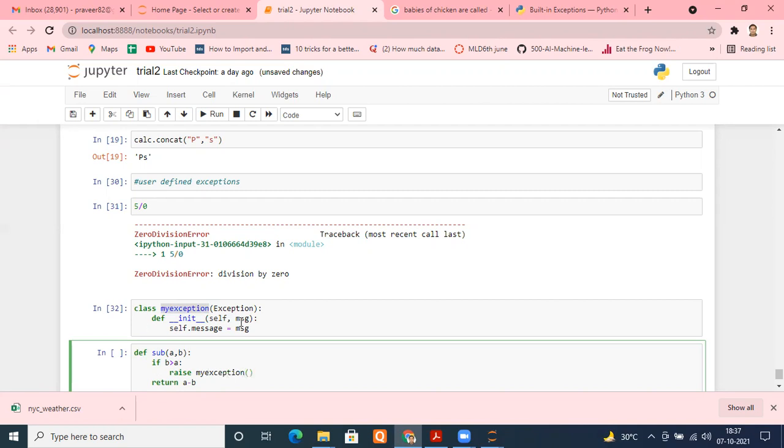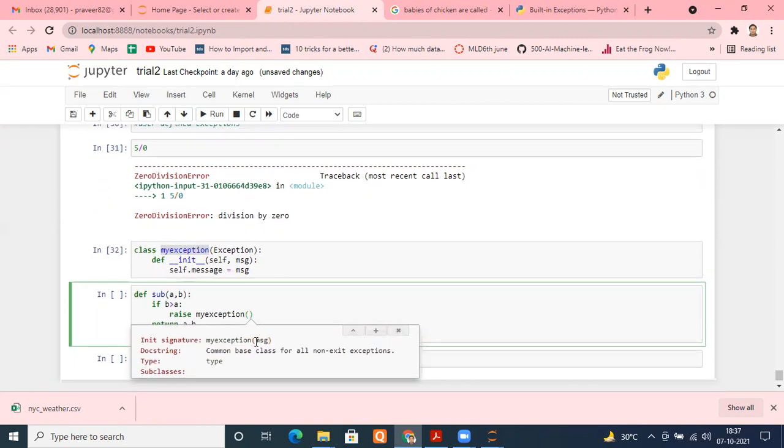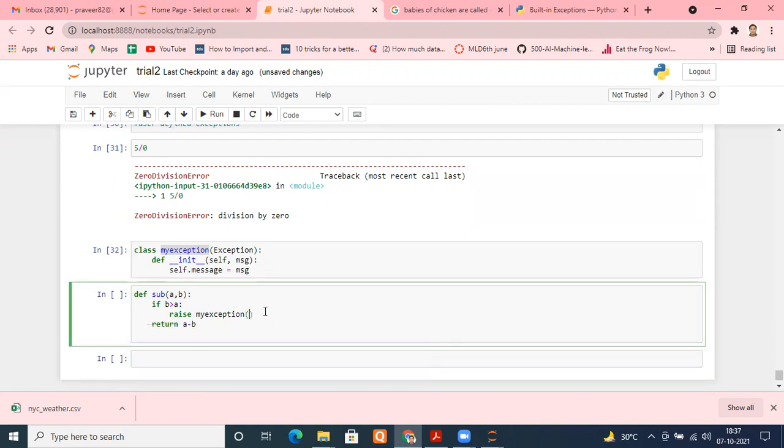And it will tell me that you need to put some message here. If I go and press Shift Tab inside this, if you can see the definition, it is telling me to put some message here. Okay, so I am putting the message, hey, you have entered second argument, which is more than first argument, or whatever you want to write. For example, it is coming like division by 0. So somebody has written here division by 0. So whatever you want to do, you can do that.